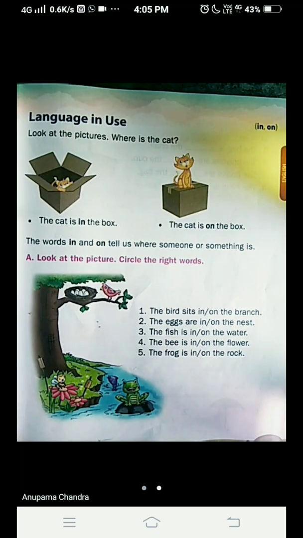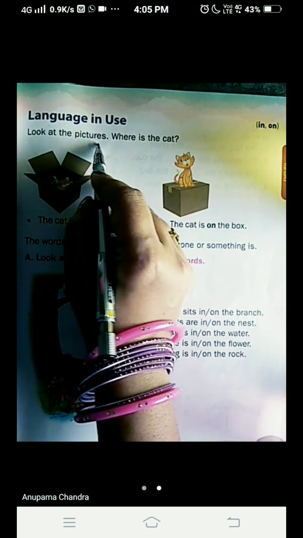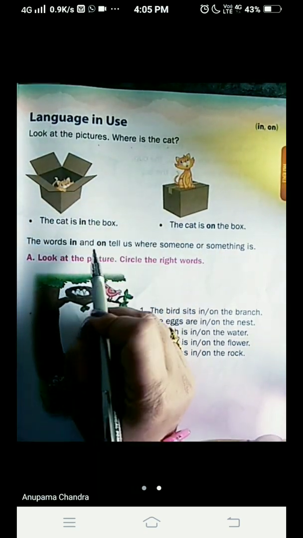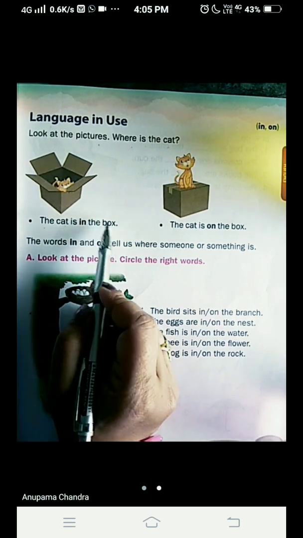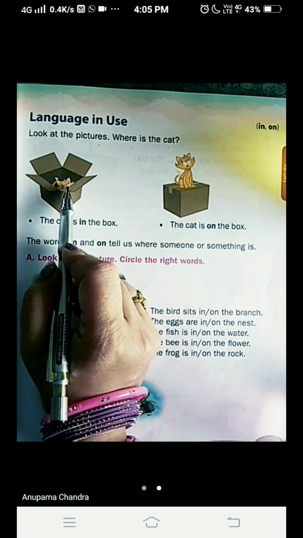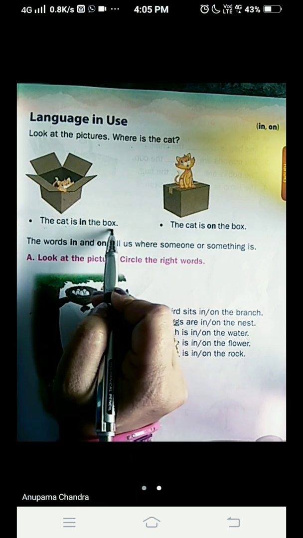Now in this page number 55, we have to mark in and on. Look at the pictures. Where is the cat? Have a look at this picture, children. The cat is in the box. Can you see the picture? The cat is inside the box, so we say the cat is in the box.